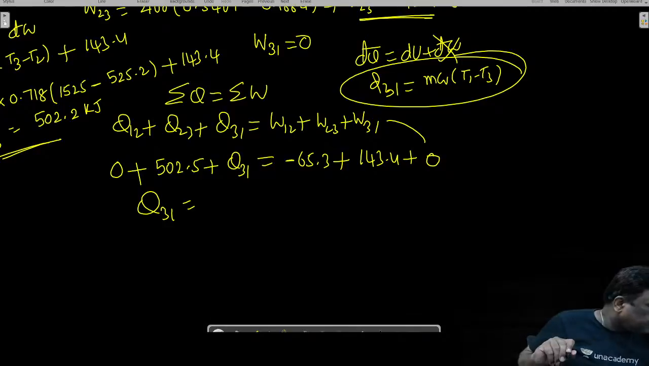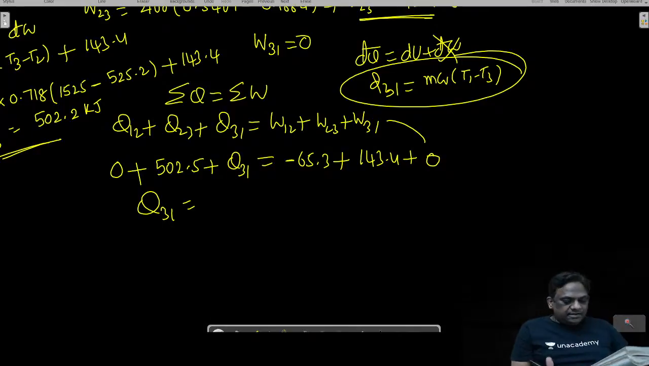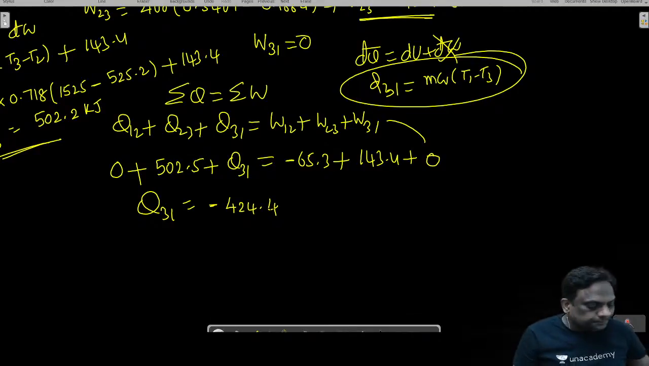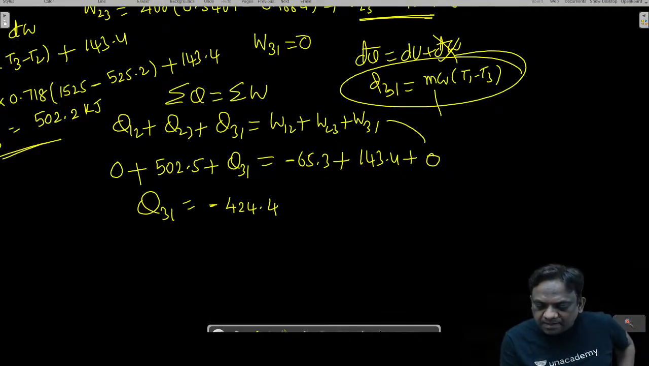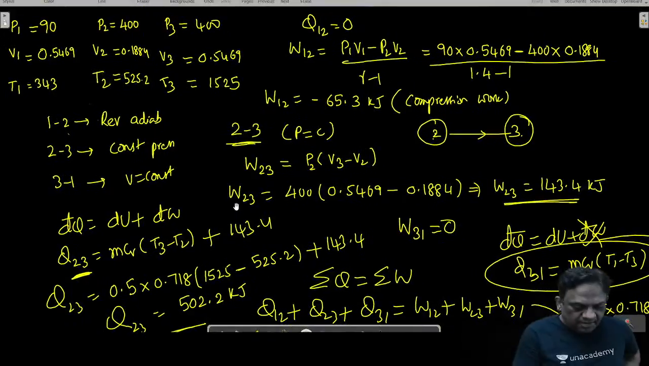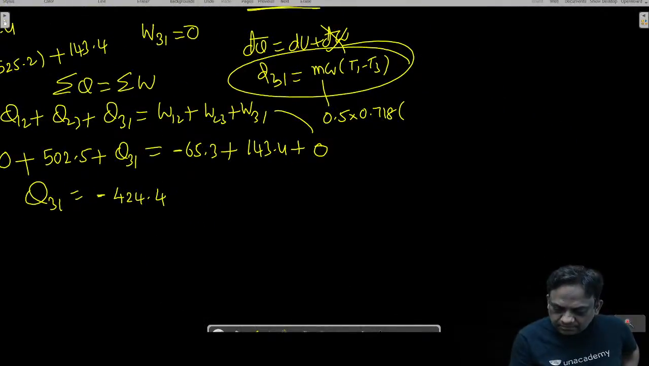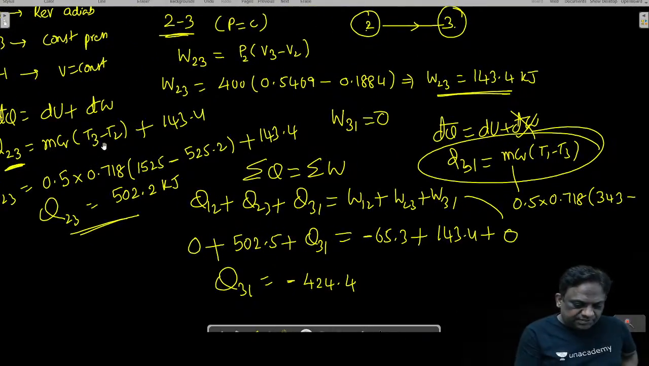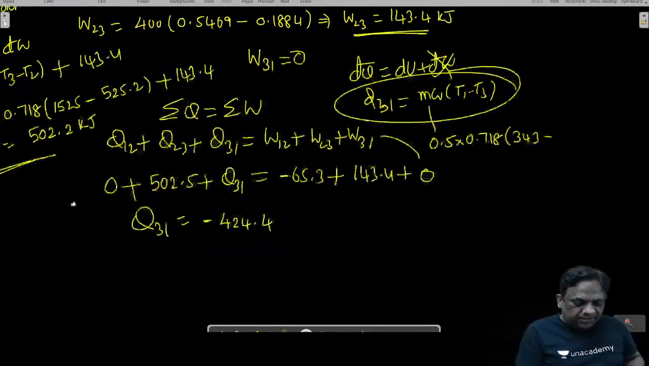कितना आ रहा है सर? Yes, it is minus 424.4. So इससे कैलकुलेट करेंगे. Mass is 0.5. Cv is 0.718. T1, what is T1? 343. T3, what is T3? 1525.